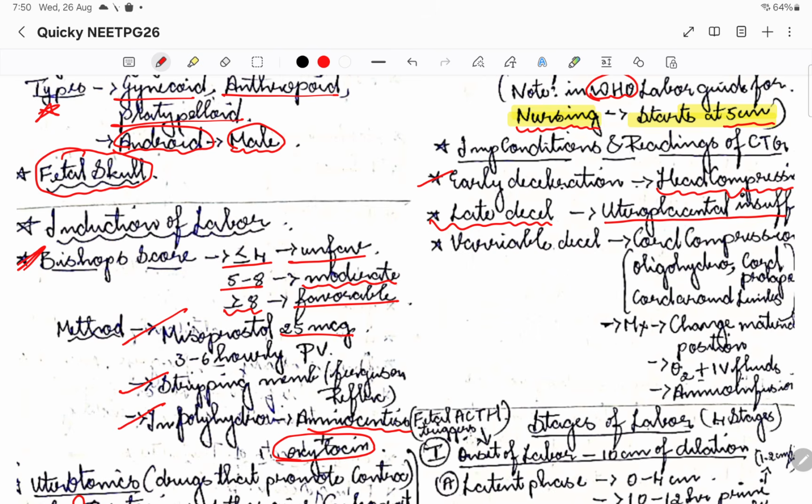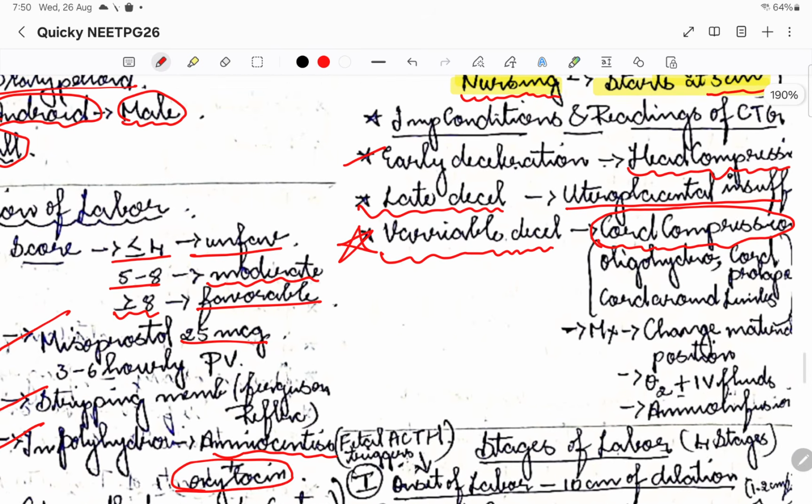If there is a variable deceleration, it means that there is cord compression. This is an emergency, so this is where we should be panicking. Oligohydramnios, cord prolapse, or cord around the limbs, all these things might lead to variable deceleration. Please remember this. Early deceleration, head compression is happening. Late deceleration, uteroplacental insufficiency is there. Variable, cord compression is happening. That is when we have to intervene.